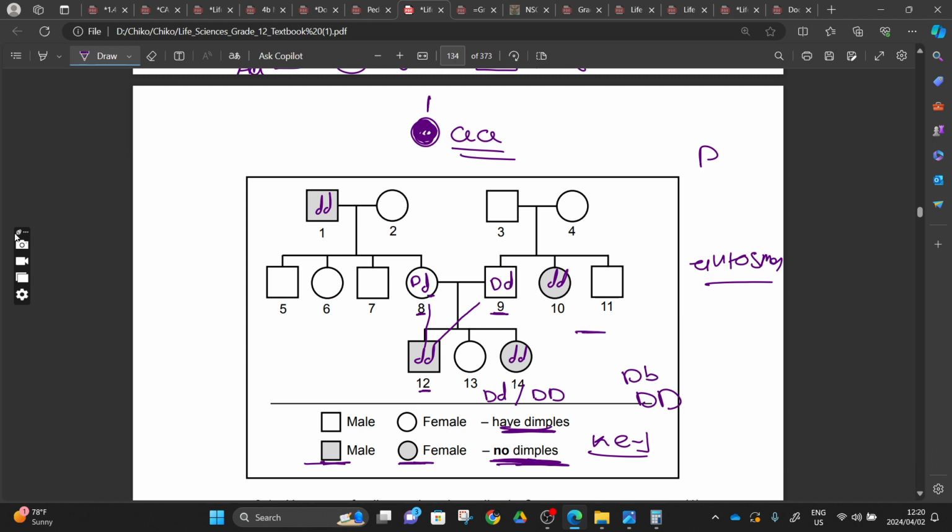Then we move to this side. When we come to this side, we can see that these are the offspring of number 3 and number 4, right? In this offspring, number 8 and number 9 got married. These are two families, but in one family, right? It means that number 9 is your father, number 8 is your mother, but they are staying with their grandmother. We are staying with the grandmother of the father, and with the grandmother and grandfather of the mother, and we are still having the siblings of the mother. It means that in this family, maybe it's a family gathering, right?